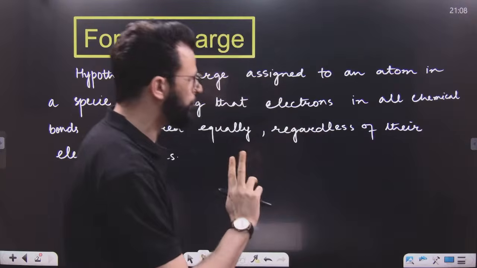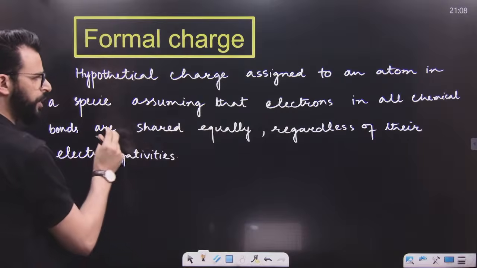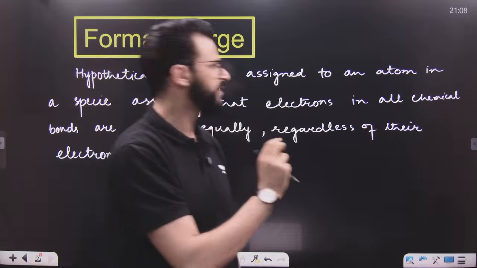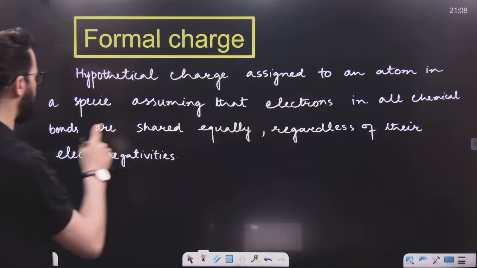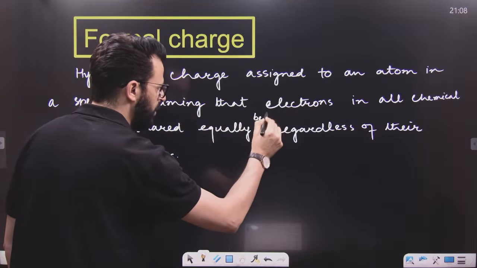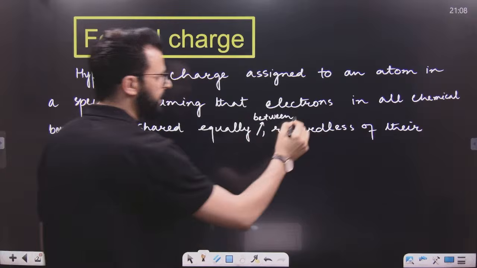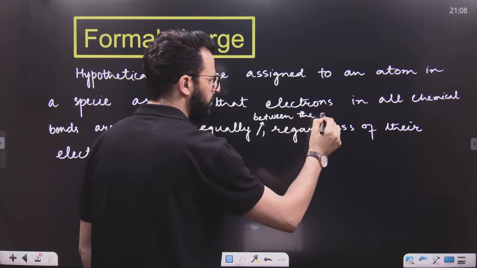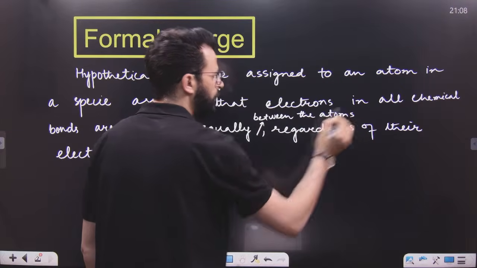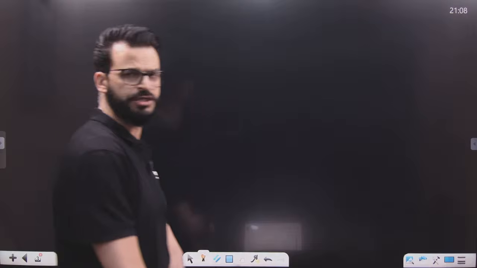That means in one bond, both the electrons are shared equally between the atoms. You can write down over here: electrons are shared equally between the atoms, regardless of their electronegativities.